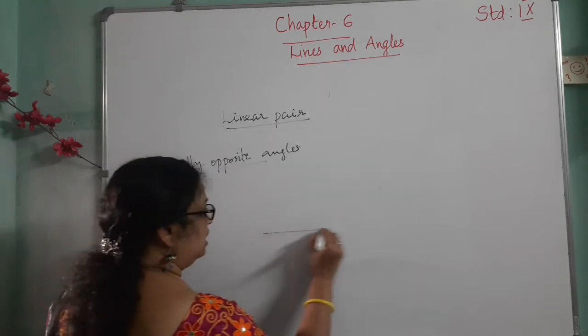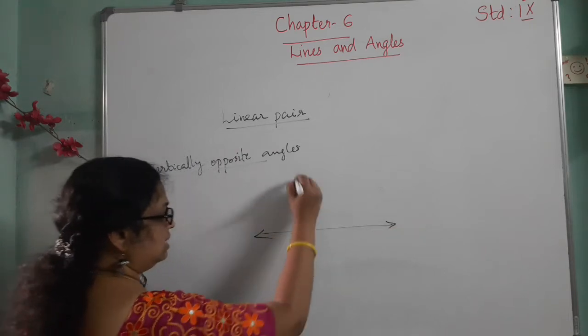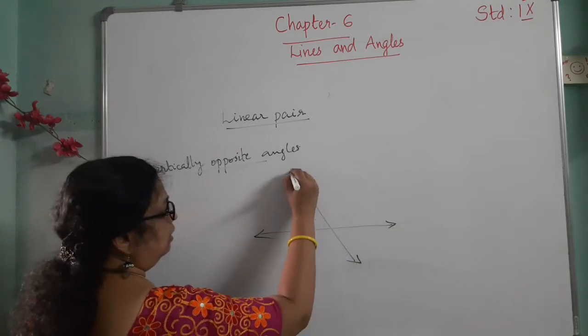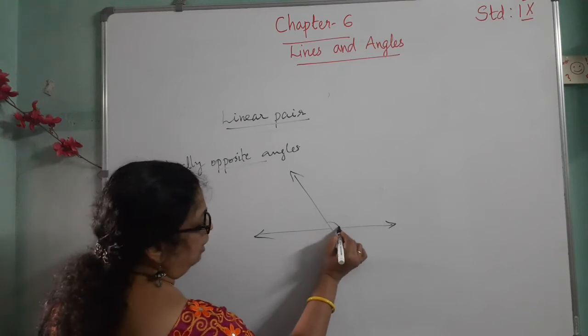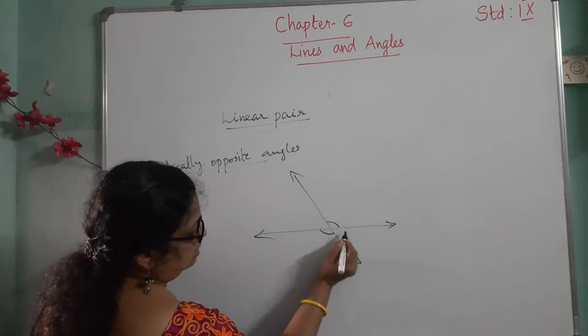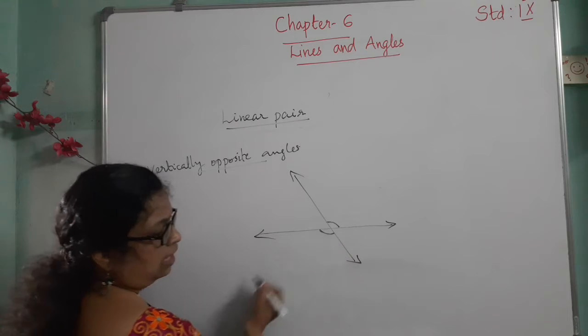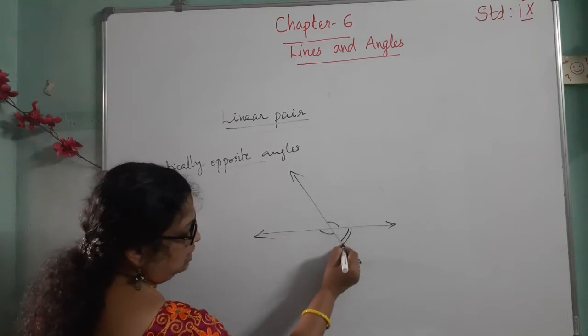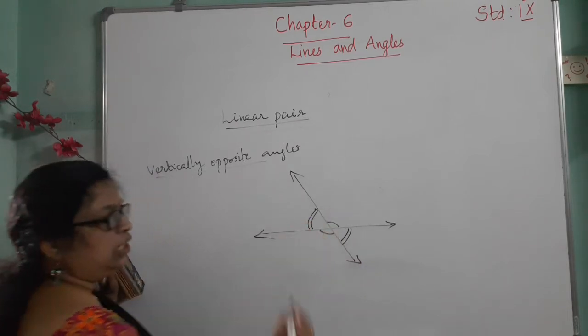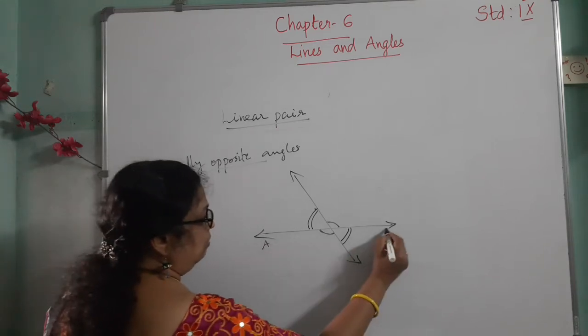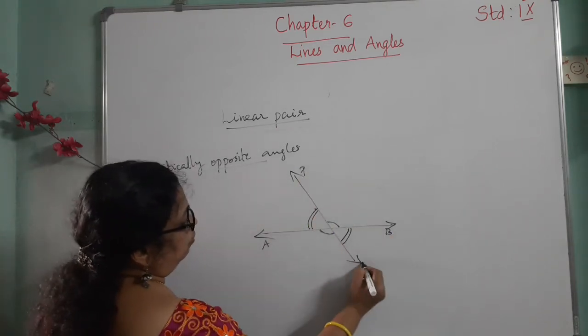Vertically opposite angles: when two lines intersect, the angles formed are called vertically opposite angles. This angle and this angle are vertically opposite, and these are also vertically opposite angles. Here, this is AB and this is PQ.